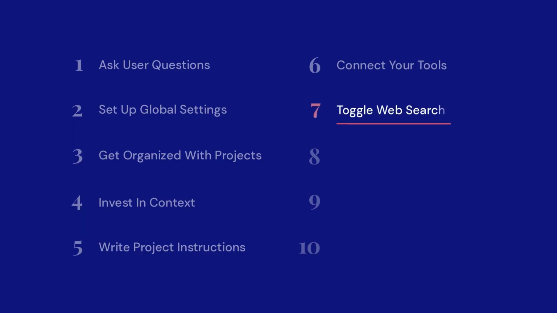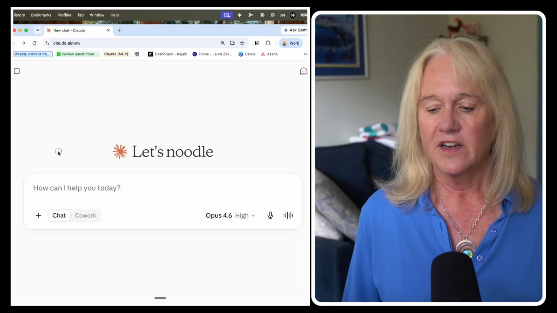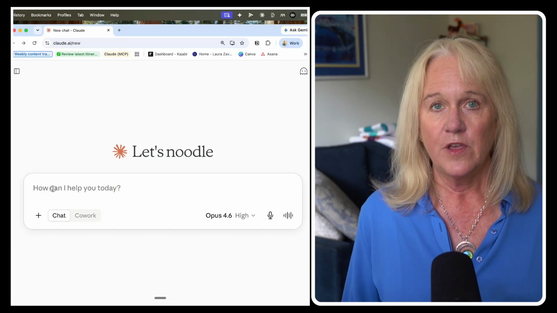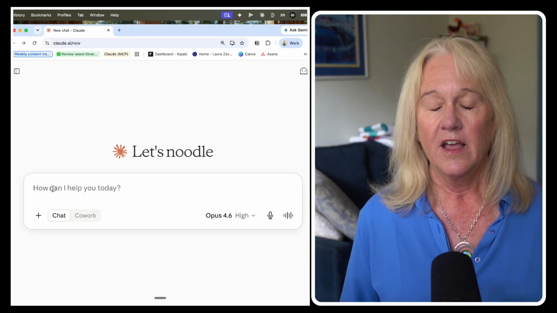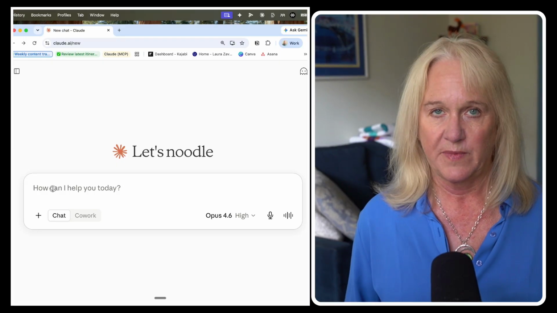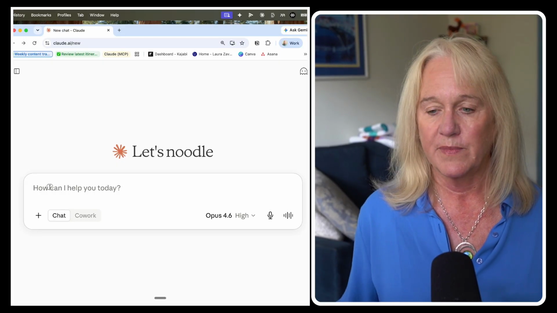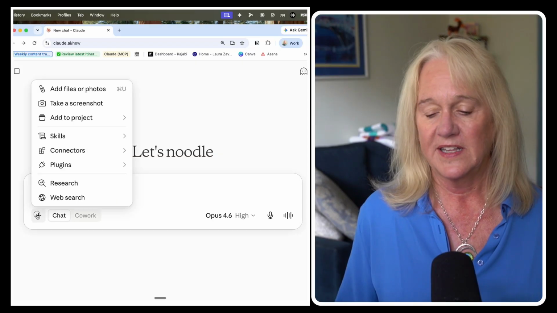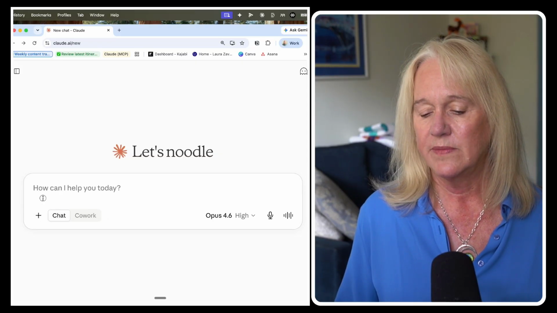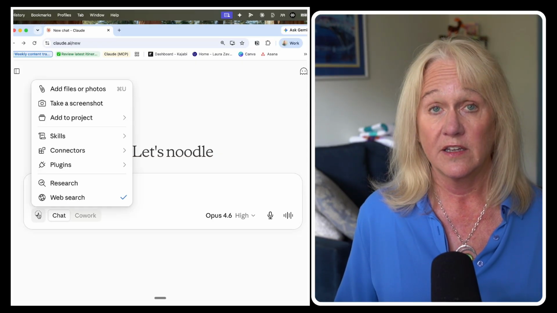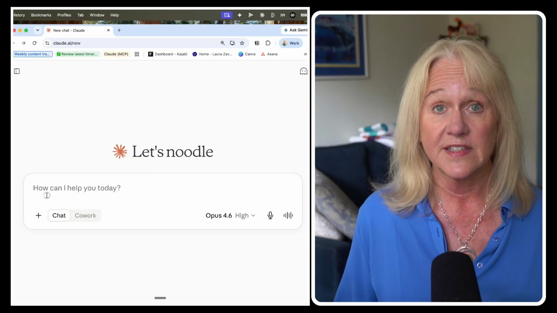Now, number 7 is simply toggle web search on. Now, this is the other setting that I talked about that most people don't even know exists. So let me show you how to turn it on and turn it off. So as you're starting to chat with Claude, if you're talking about anything that requires up-to-date information, like any kind of research, anything where you need the most current information, you're going to want to come down here to the plus sign and just make sure that web search is checked on. And you obviously turn it off the same way.